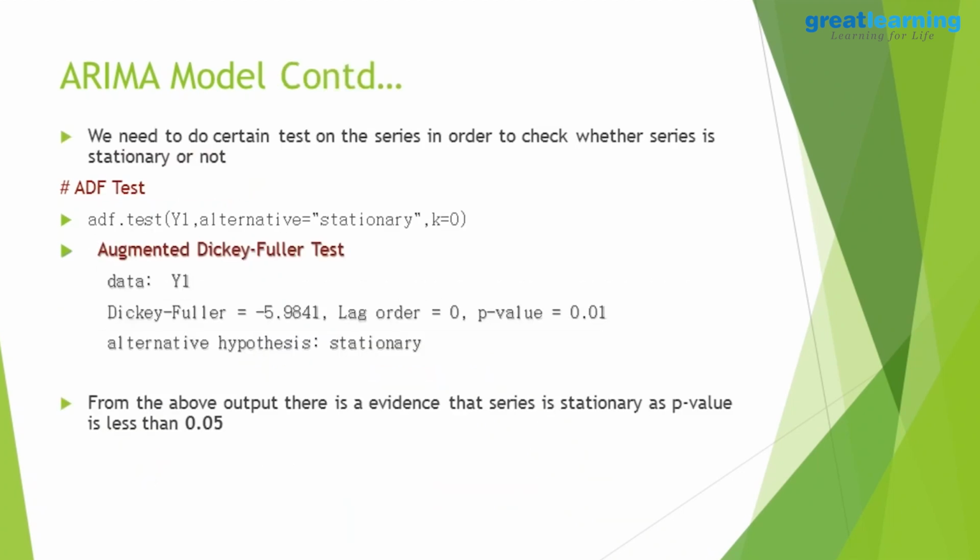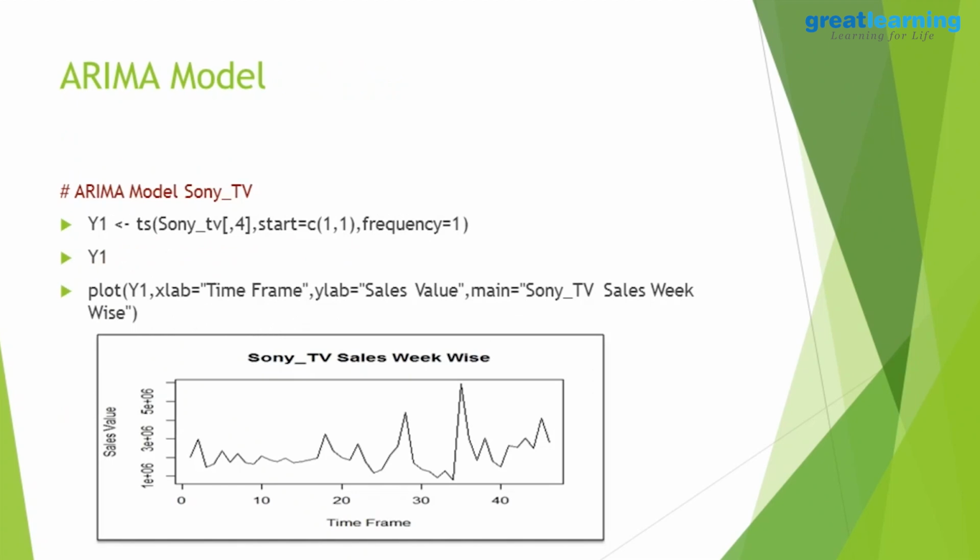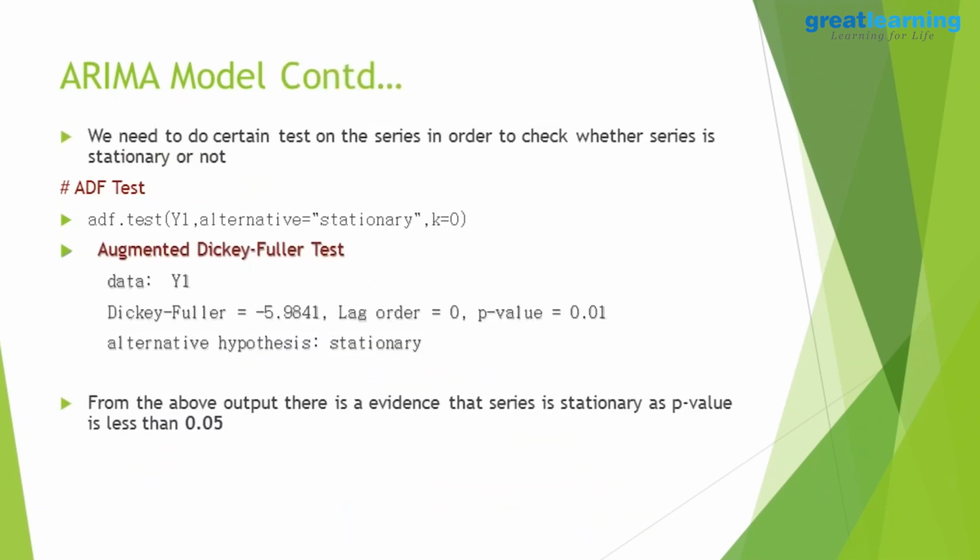So next we check whether the series is stationary or not. If it is not stationary, we have to make it stationary for the prediction. So we did a certain number of tests like the ADF test. The ADF test says that the p-value is 0.01, which is less than 0.05. This gives us evidence, not a correct proof, that the series is stationary. But we have to go for further tests as well.